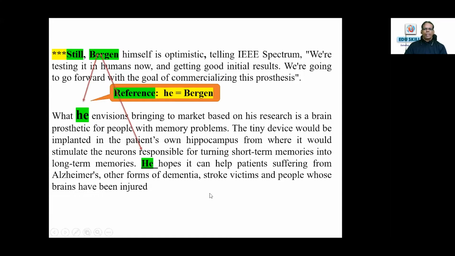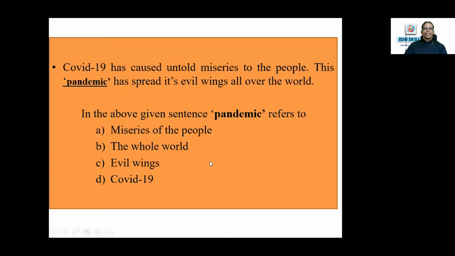Again, it is referred to as "he" by a pronoun. That's a basic idea. COVID-19 has caused untold miseries to the people. This pandemic has spread its evil wings all over the world. In the above given sentence, pandemic refers to